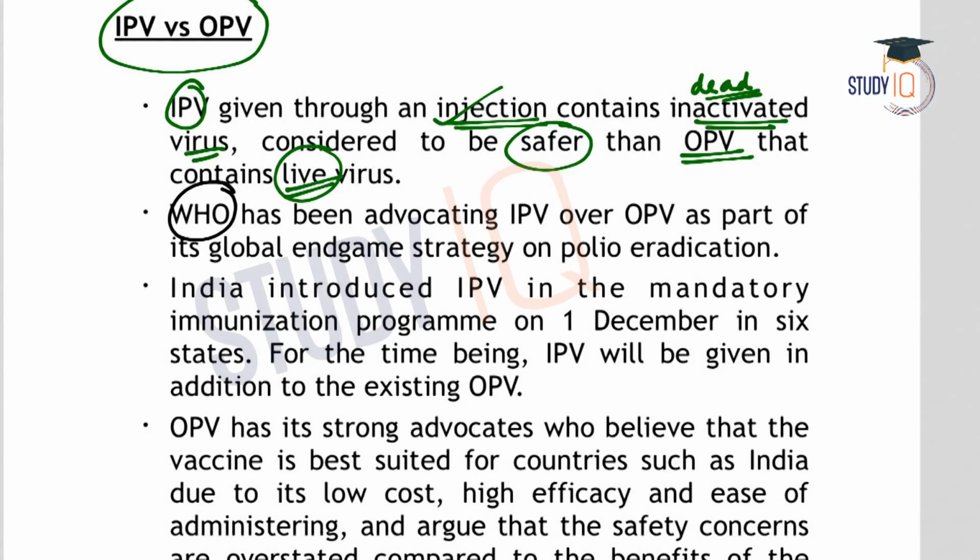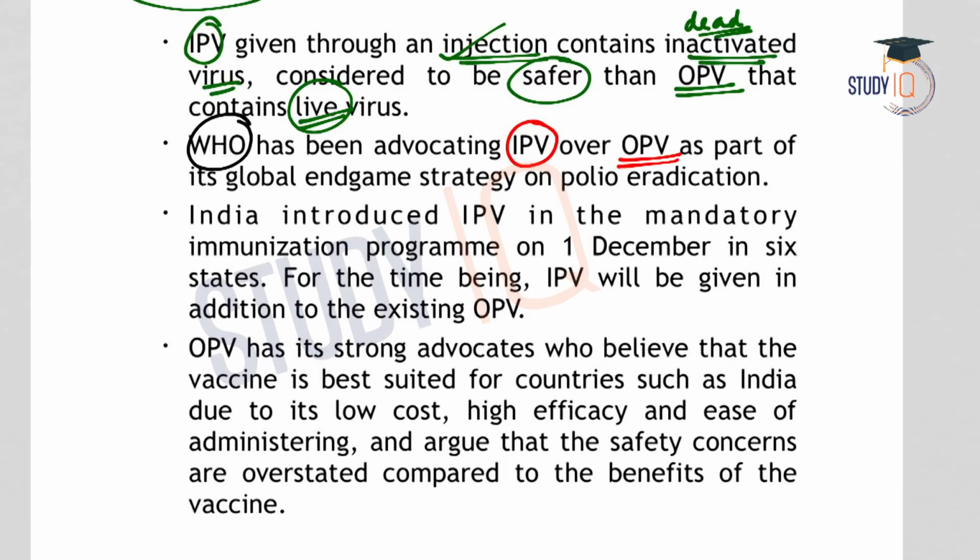The WHO, or World Health Organization, has been advocating IPV over the OPV. India has introduced IPV in the mandatory immunization program on 1st December in 6 states in the country. For the time being, IPV will be given in addition to the existing OPV. And OPV is advocated for countries like India because there is a lower cost associated with the OPV and higher efficiency. There is ease of administration, etc.